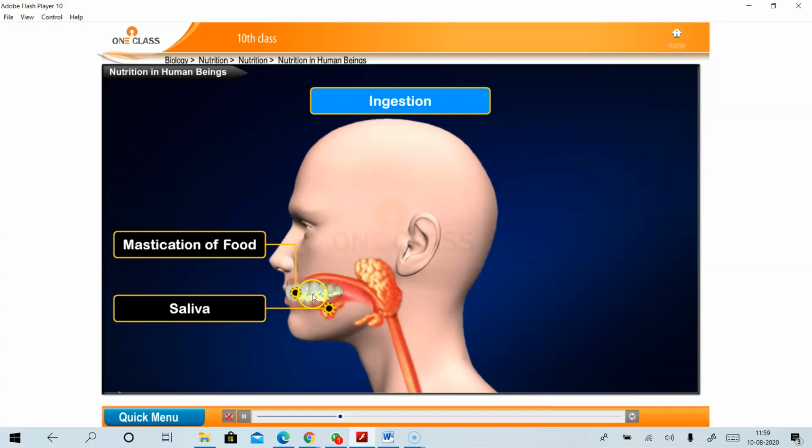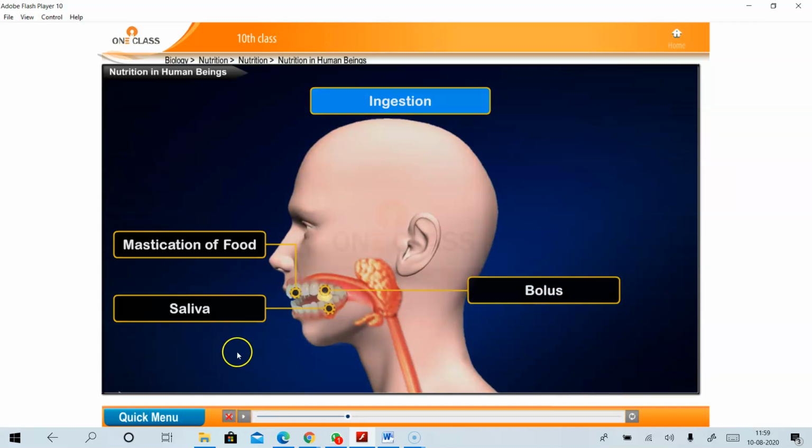You can see with the help of teeth, the large pieces of food are broken down into small pieces. It is nothing but mastication of food. Mastication of food occurs with the help of teeth present in the mouth.